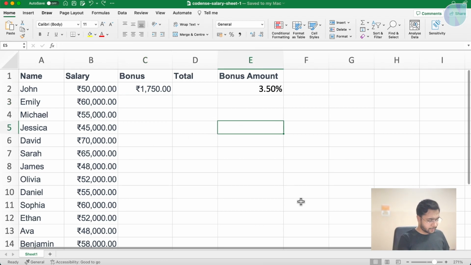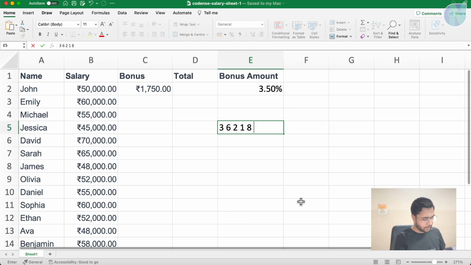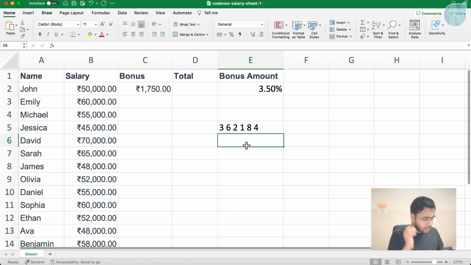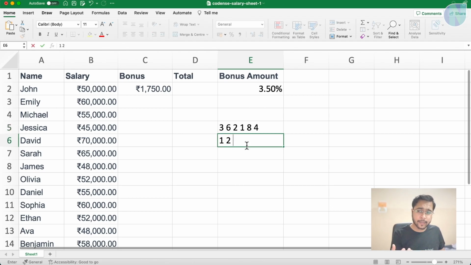Suppose you have some data like 3, 6, 2, 1, 8, 4. Suppose you have some random data. What do you mean by sorting? Sorting means make it in ascending or descending order, like 1, 2, 3, 4, then it will be 6 and 8. This is sorting in ascending order, lower to greater.